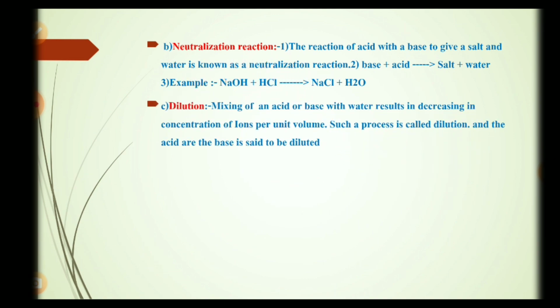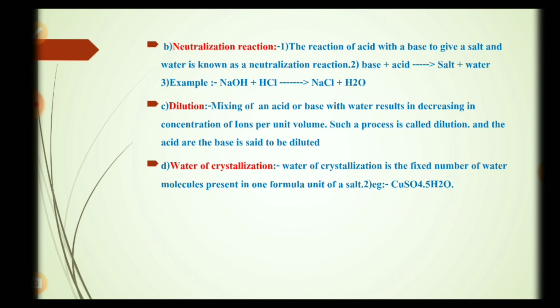Dilution. Mixing of an acid or base with water results in a decrease in concentration of ions per unit volume. Such a process is called dilution, and the acid or base is said to be diluted. Water of crystallization. Water of crystallization is the fixed number of water molecules present in one formula unit of a salt. Example: copper sulfate CuSO4·5H2O.